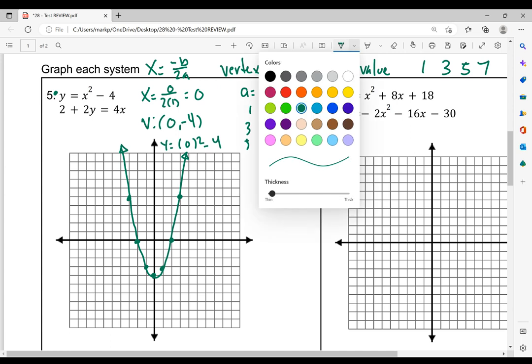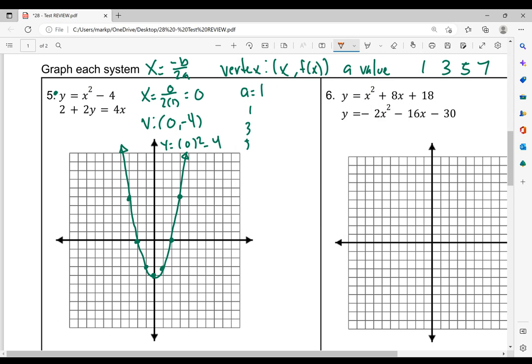All right, so the linear line, I'll do it in orange. So we have 2 plus 2y is equal to 4x. So we're trying to get it to y equals mx plus b. So I'm going to go ahead and subtract the 2 to the other side. So we have 2y is equal to 4x minus 2. We'll divide both sides by 2. And y equals 2x minus 1.